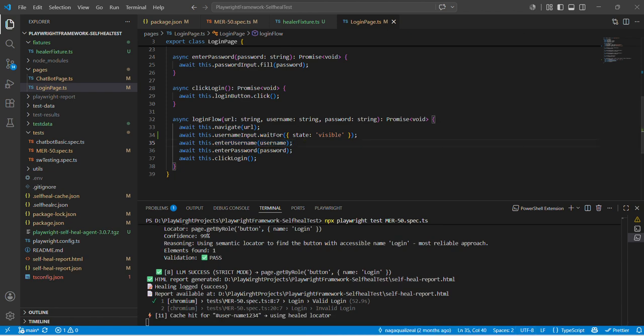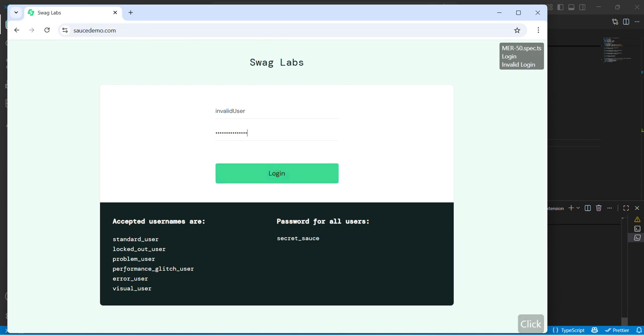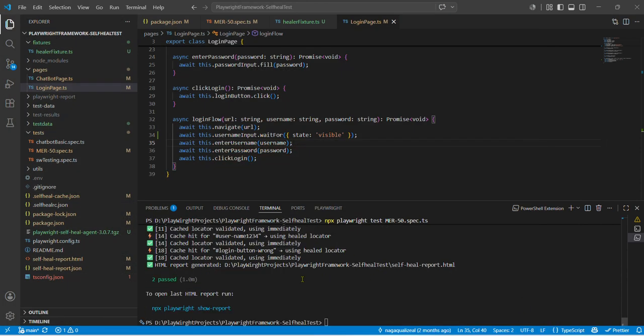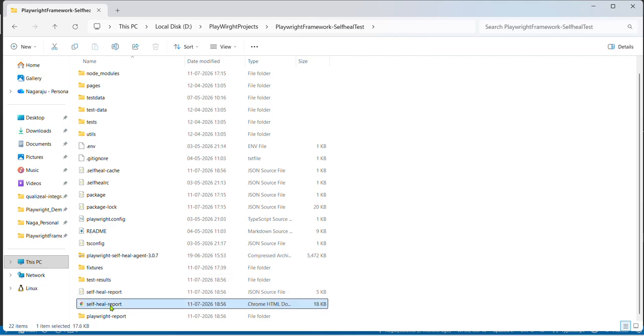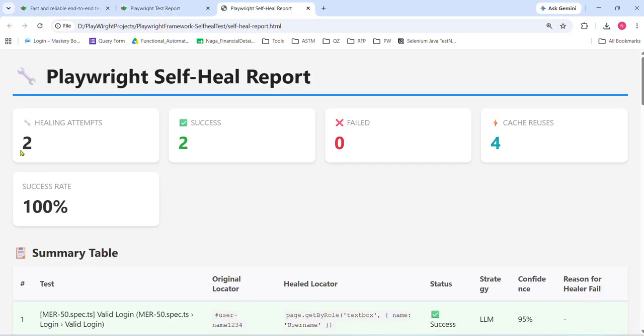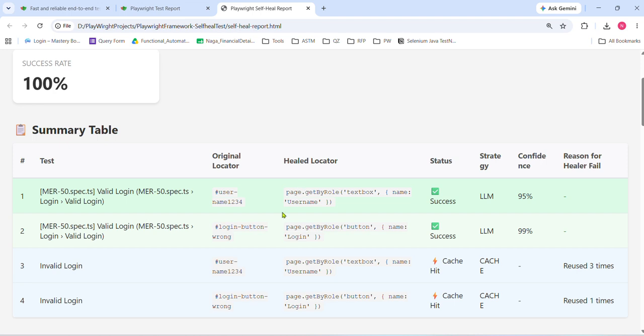The thing we have done is a cache-first mechanism. Let me show you the report. So these two tests are passed and the self-healing report is generated. Let me open that report. This is the report, and you can see here 2 healing attempts, 2 successes, cache reused 4 times. Because next time whenever the locator is failing, it first goes to the cache and identifies it. Let me explain.